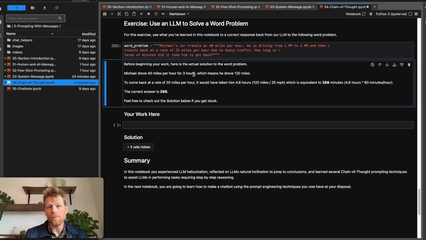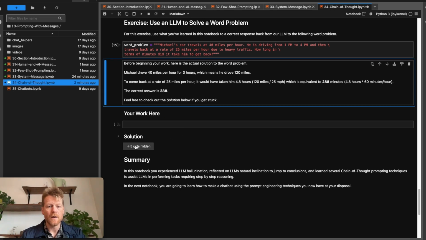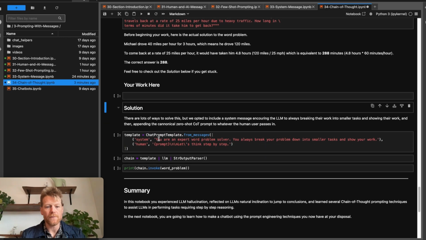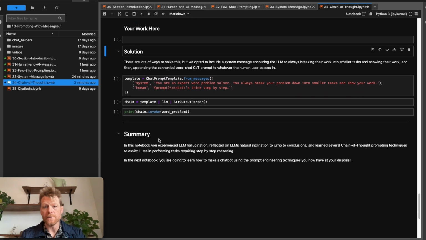Okay, hopefully you were successful at this exercise. Per usual, there's many ways you could have approached this. In our case, we opted to work with a system message encouraging the LLM to always break down its work into smaller tasks and show its work. And then we went ahead and used the canonical zero-shot chain of thought prompt as an appendix to whatever incoming prompt the user was providing.